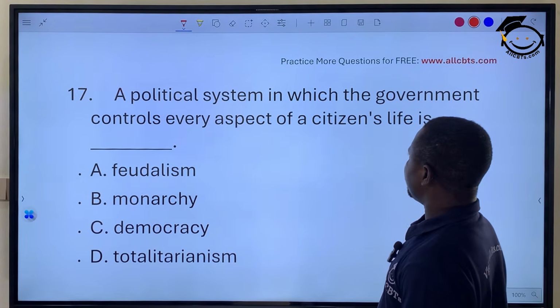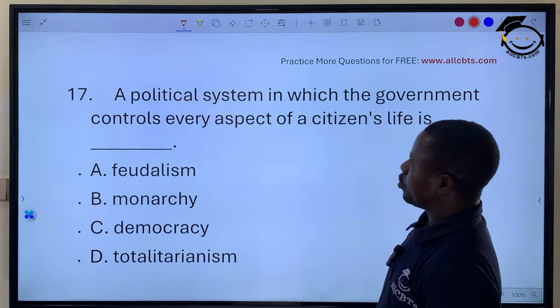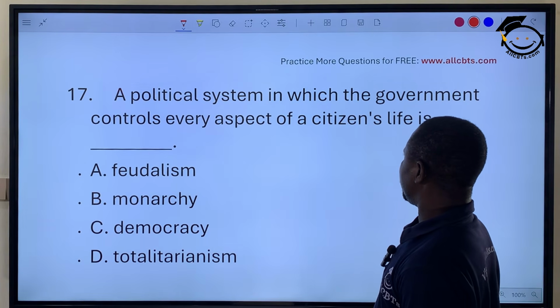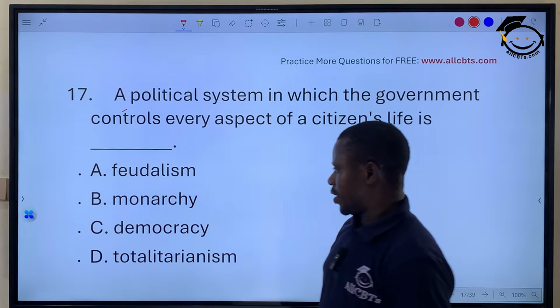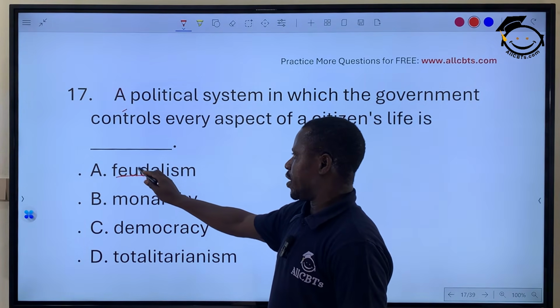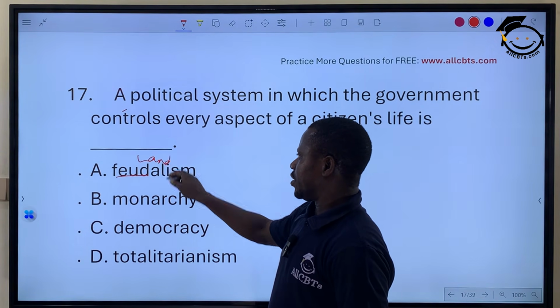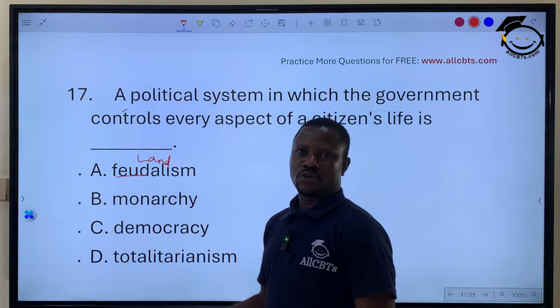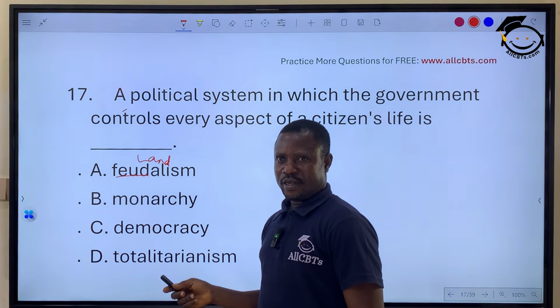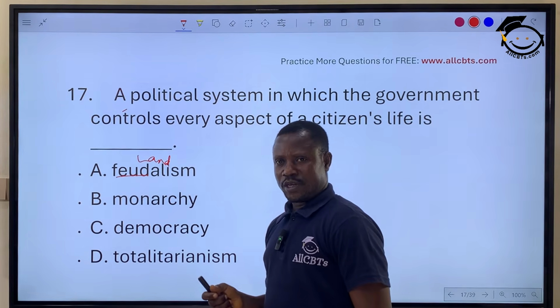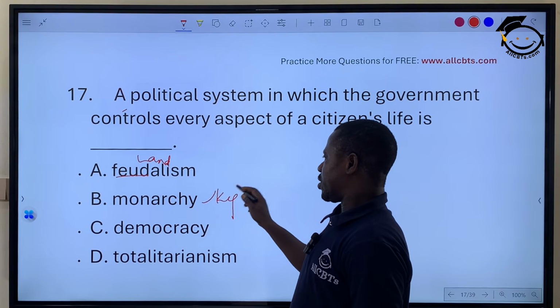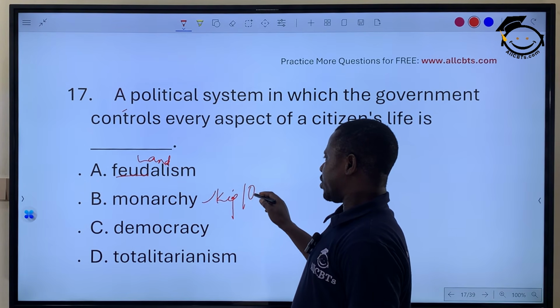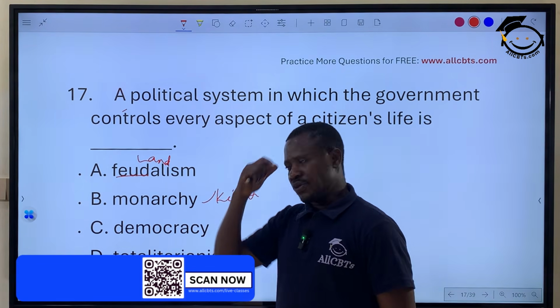A political system in which the government controls every aspect of the citizen's life. Feudalism, monarchy. What is feudalism? The word feudal means land. So feudalism is talking about a system that believes in ownership of land. It's an ancient system. The monarchy is where we have a king or a queen ruling a state, a society.